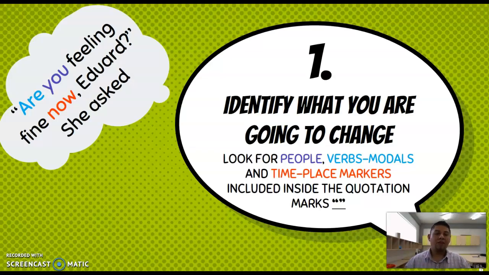For example, over there it says, "Are you feeling fine now, Eduardo?" she asked. So over there we are going to underline people, actions, and also time or place markers. People, we have you. Verbs, we have the word are. And in the case of time markers, we have the word now. These are the only things that we have to consider in order to transform this idea.